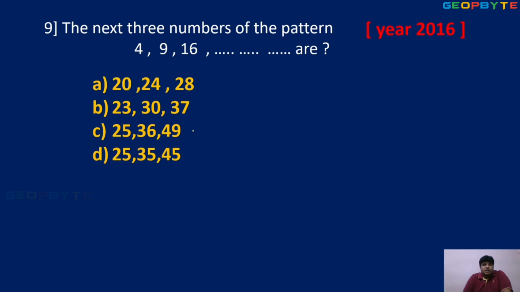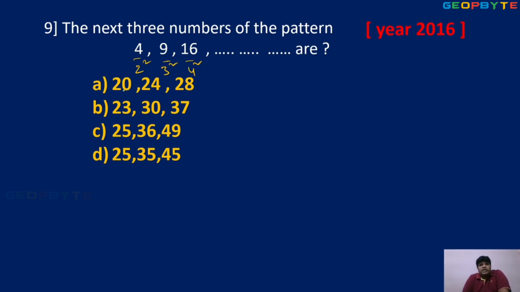2016, same methodology. The next three numbers of the pattern. You should follow the same pattern. So 4, 9, 16. 4 is 2 square, 9 is 3 square, 16 is 4 square. 2 square, 3 square, 4 square. Like the pattern, it should be squares.